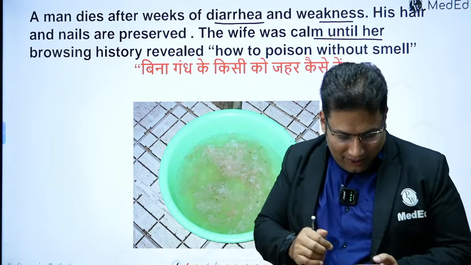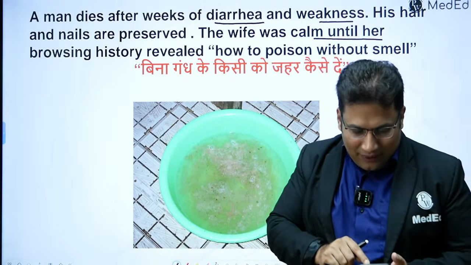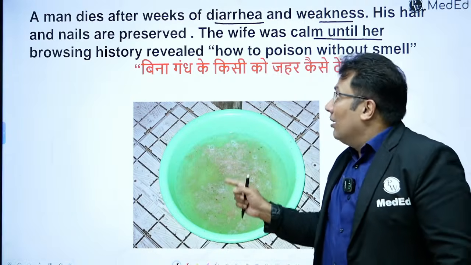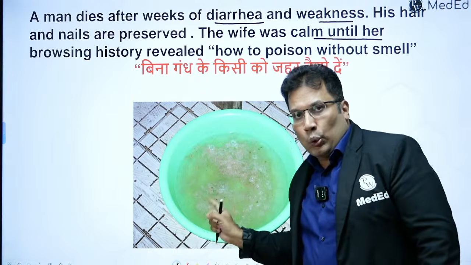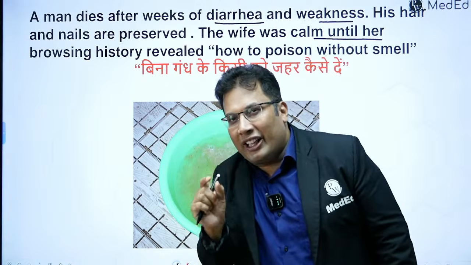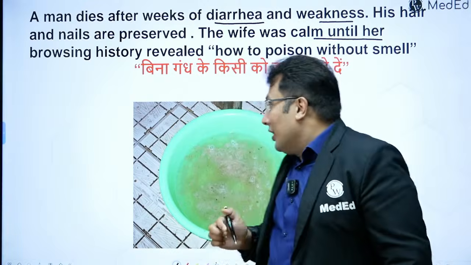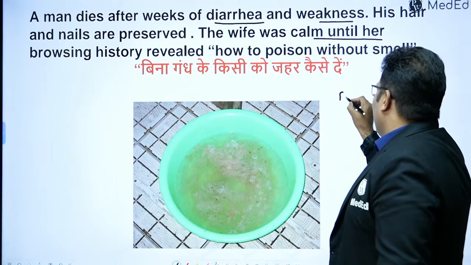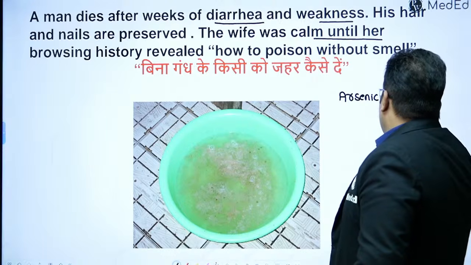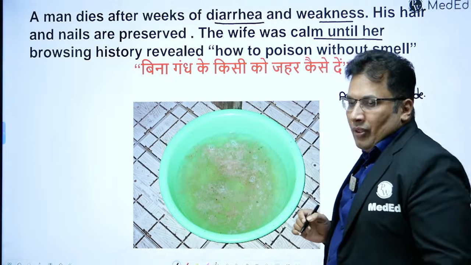Okay. So what is this? Sanjana, Lokesh and others, what is probably this condition? What we can see here is diarrhea, rice watery stool, and weakness. One very common suspected poison is arsenic. So this is basically arsenic trioxide.